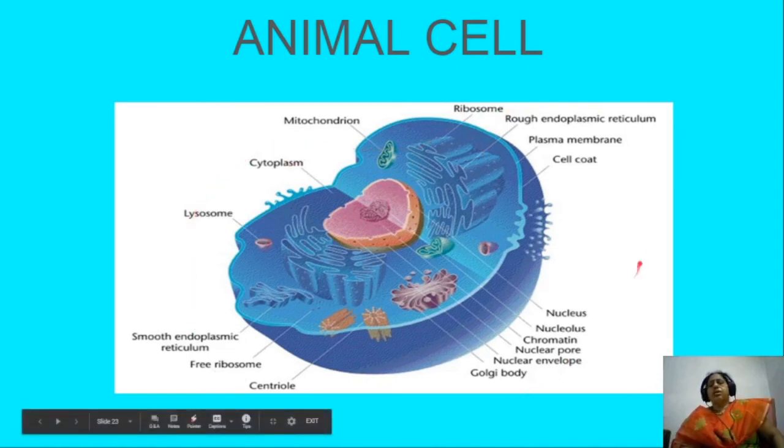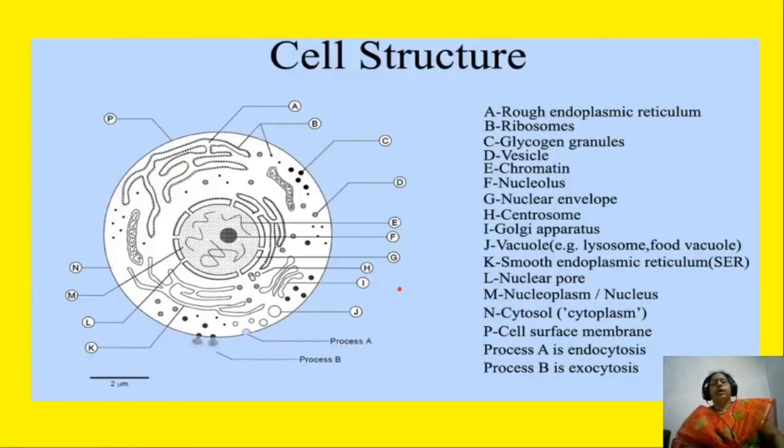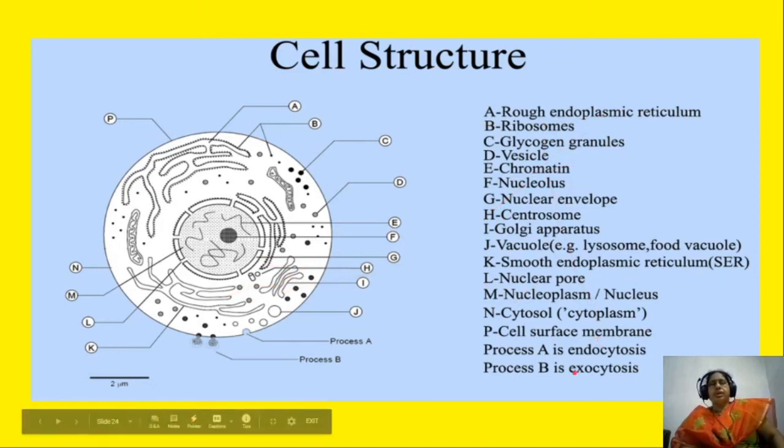These are all the organelles of animal cell. In next class, we shall see the cell structure and other organelles which are useful to doing the metabolism of cell. So here the cell structure and the organelles are given clearly in this slide.